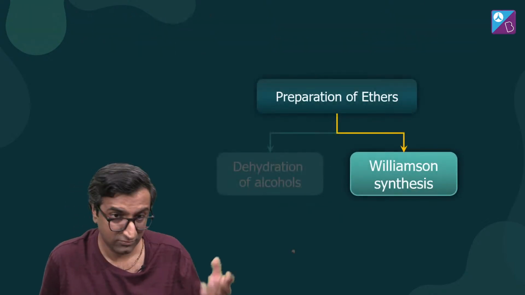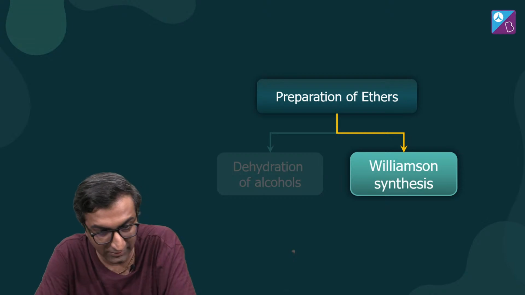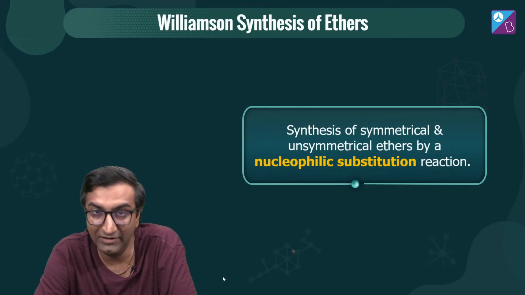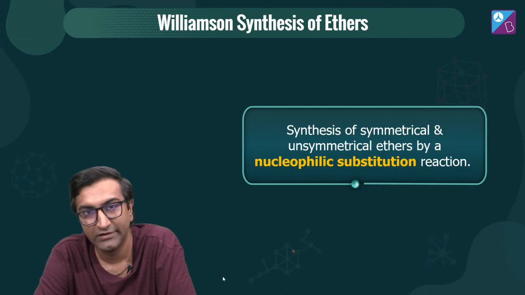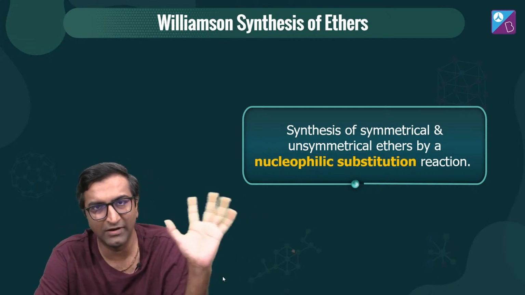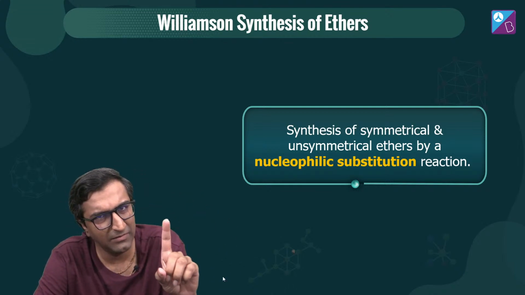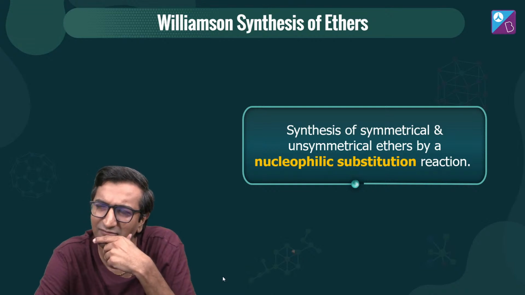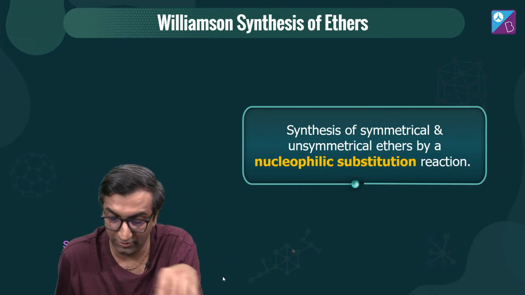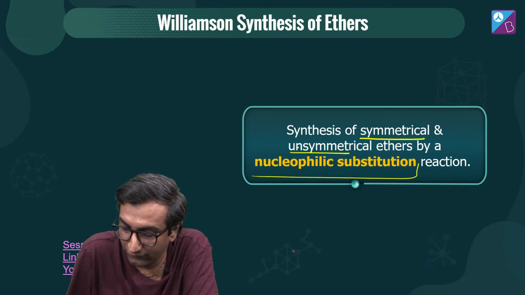Okay, let's move on to today's theory, which is Williamson synthesis. Yes, Joel, Rohit, good job. It was pentane 1-ol. Yes, absolutely. Williamson synthesis is interesting because the issues we had with heating all get sorted over here. What we do is we take one alkyl halide. Let me not spoil it for you. We can make both symmetrical and unsymmetrical ethers by nucleophilic substitution reaction.